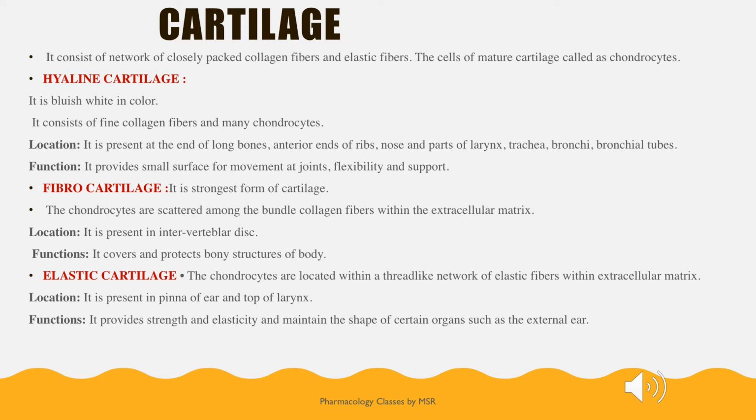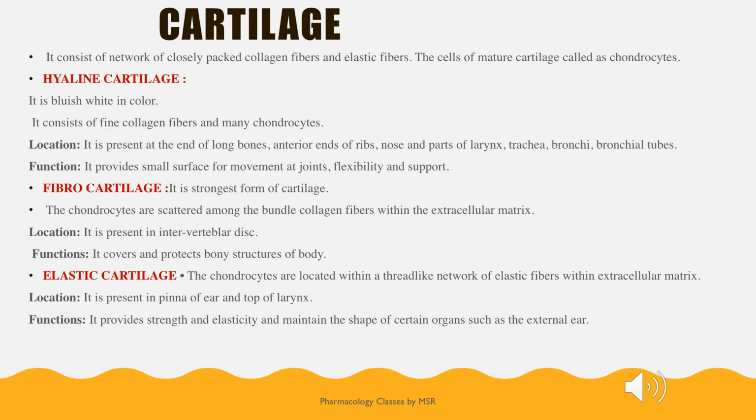The next one is fibrocartilage. It is the strongest form of cartilage. The chondrocytes are scattered among the collagen fibers within the extracellular matrix, and it is present in the intervertebral disc. It covers and protects the bony surfaces of the body.